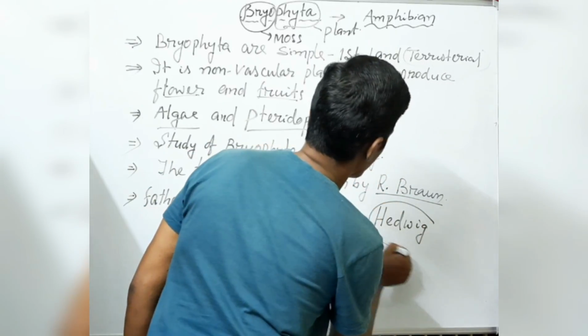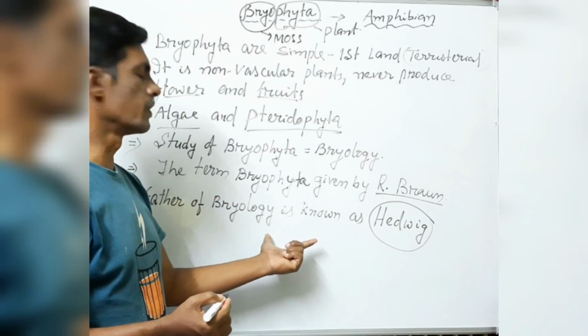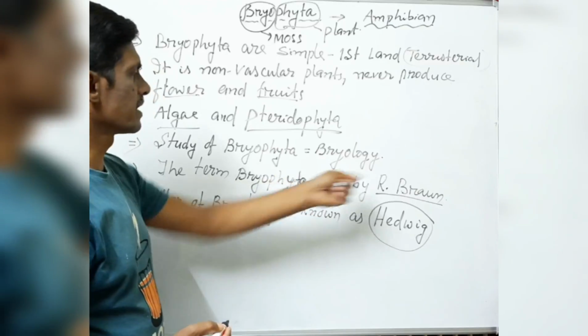Now remember this: Hedwig was the father of bryology, and the term Bryophyta was given by Robert Brown.